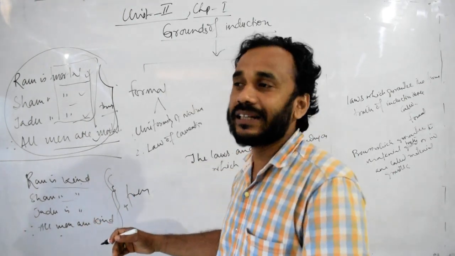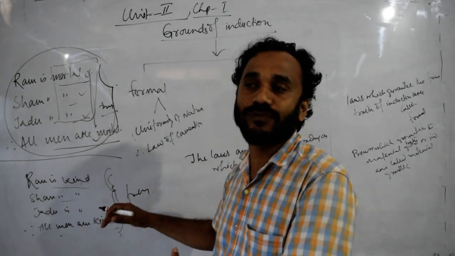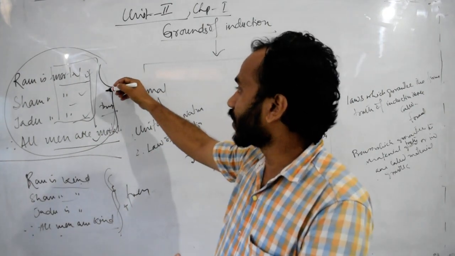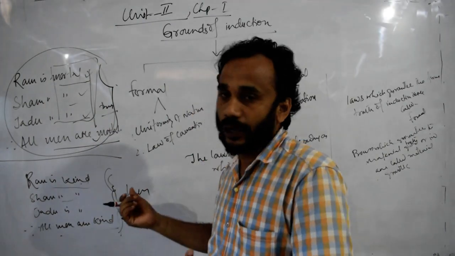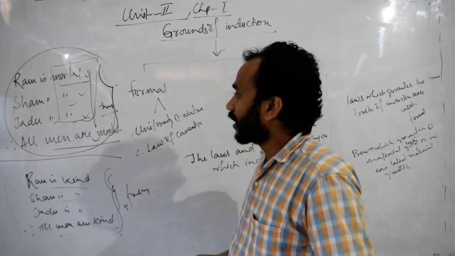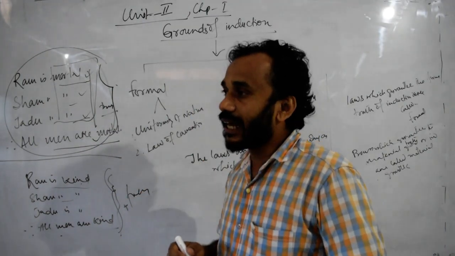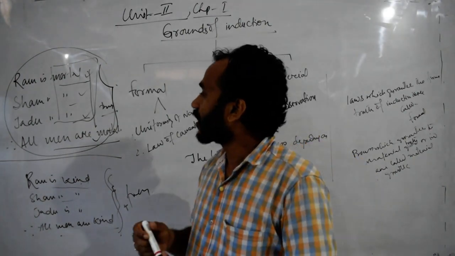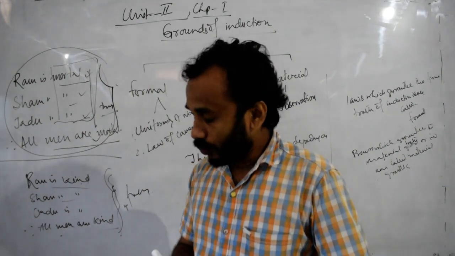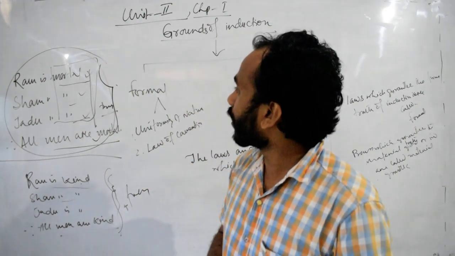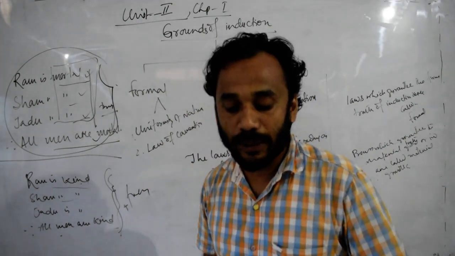So some of the arguments are true and some of them are false. Now, with the help of these processes, we may get some problems here.